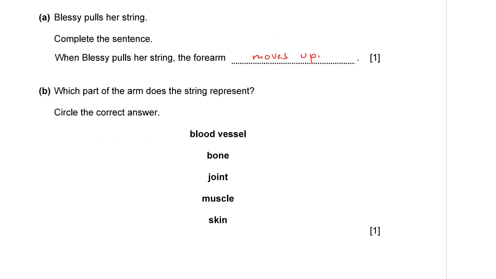Part B, which part of the arm does the string represent? Circle the correct answer. In your arm, when you want to move your arm up, what do you use? Do you use blood vessel? Do you use bones? Do you use joint? Do you use muscle? Do you use skin? Every one of us uses muscle to make their arm move. So the string, in this case, that Blessy is pulling represents muscles to make the arm move up.